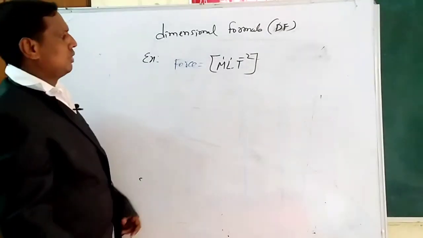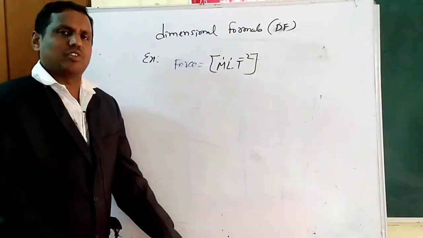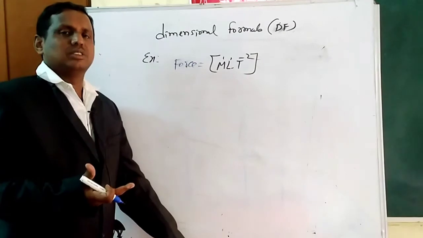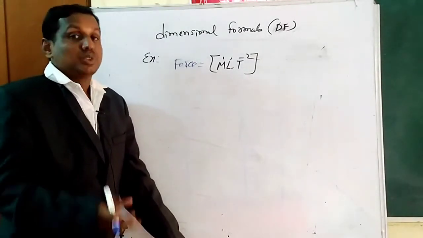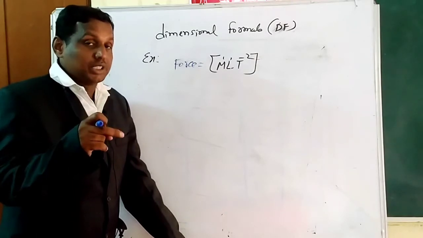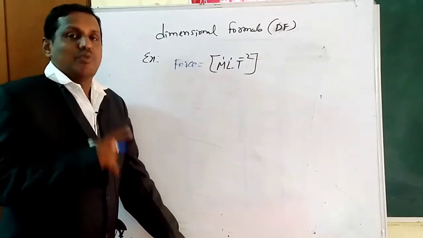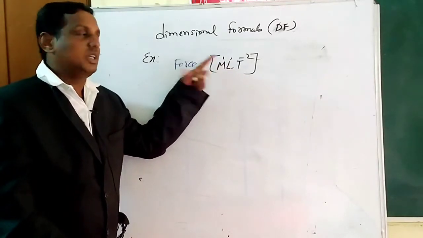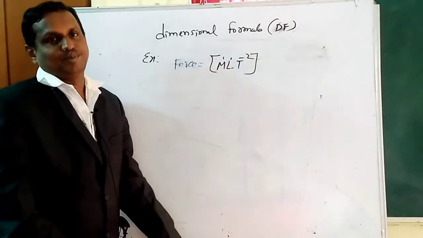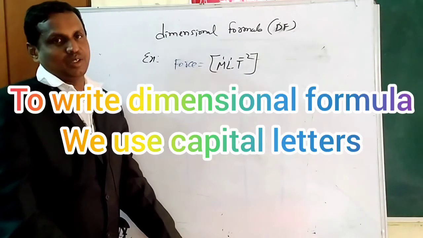Okay. So we have so many derived physical quantities. We should write the dimensional formula for every derived physical quantity. When we write a dimensional formula, we use capital letters. For length, capital L. For mass, capital M. For time, capital T. These are the base quantities.